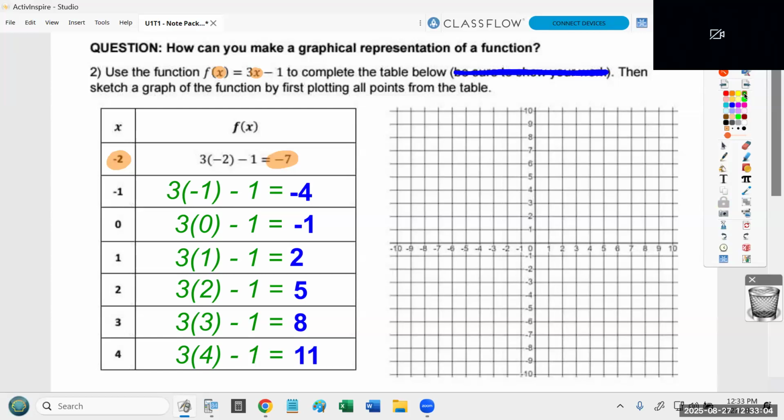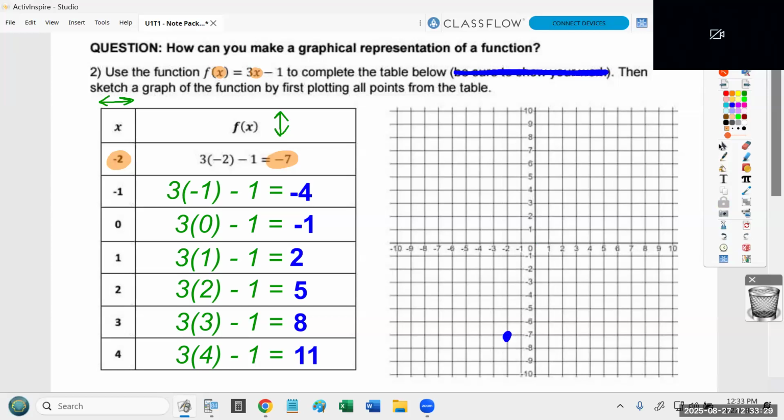So I start at the origin. Remember, it's always left and right first. X is left and right. The value of the function is up and down. So I'm going to start at the origin. You always start at the origin, okay? And I'm going to go left 2 and down 7. Please plot a point right there on your graph. Notice the point is blue. So this is me saying this is something you should be writing.